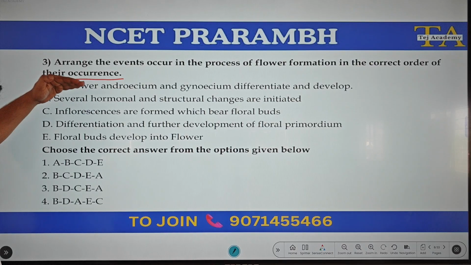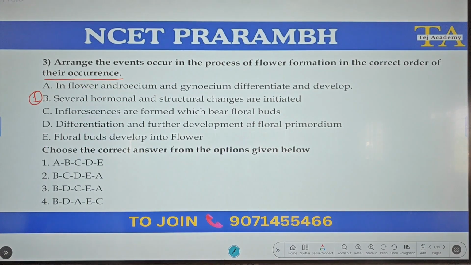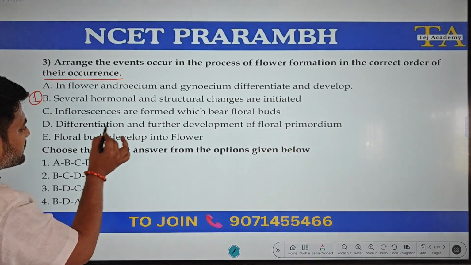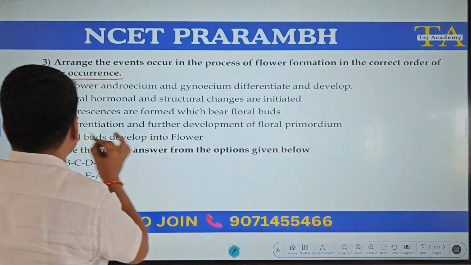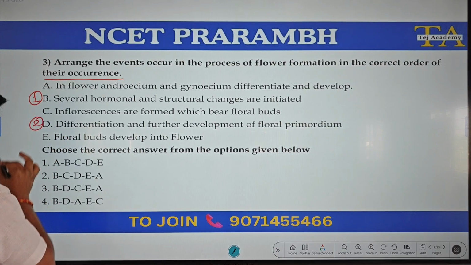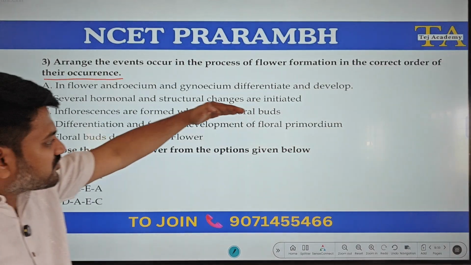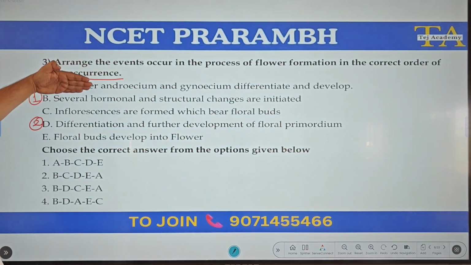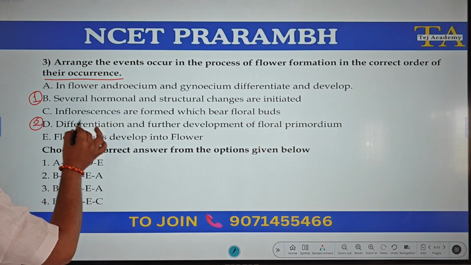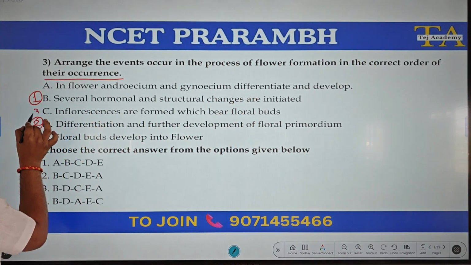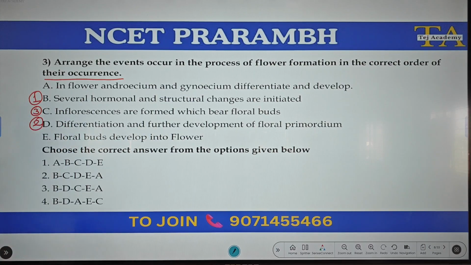After several hormonal and structural changes are initiated, then it is going to form the floral primordia. So differentiation and further development of the floral primordia should be the second one. So B and D, again there are 2 options. So that is 3rd and 4th. Once floral primordia is formed, then it is going to form the inflorescence. So inflorescences are going to form which bear floral buds. So this will be the third one, BDC. So here option 3 is going to match, BDC.